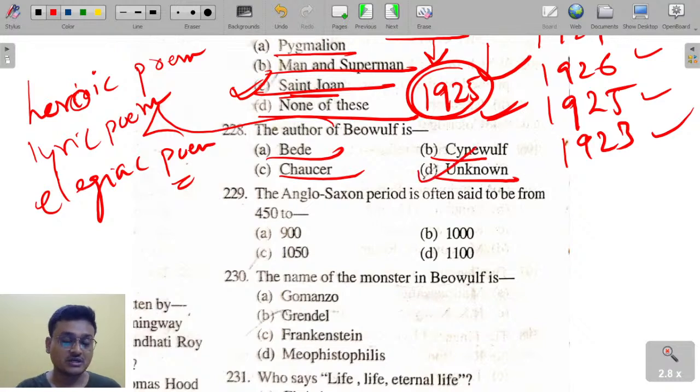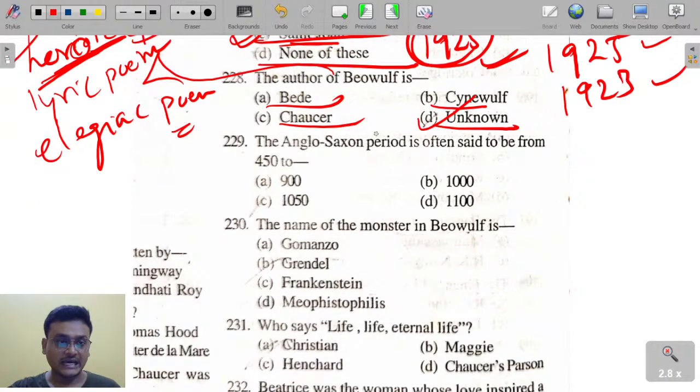Now tell me, Beowulf is a heroic poem, a lyric poem, or an elegiac poem? Beowulf is a heroic poem. So here, heroic poem. Okay, the Anglo-Saxon period is often said to be from 450 to 1066.